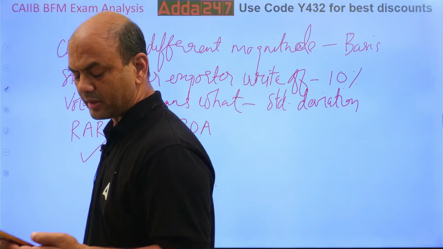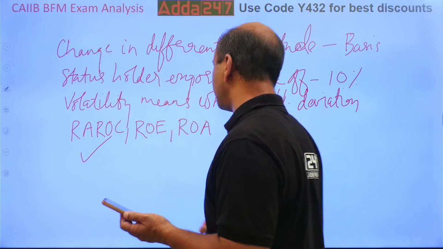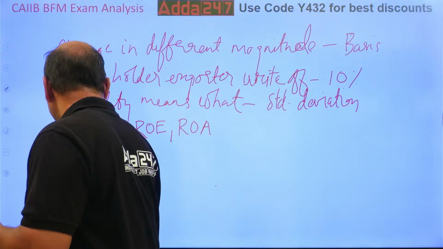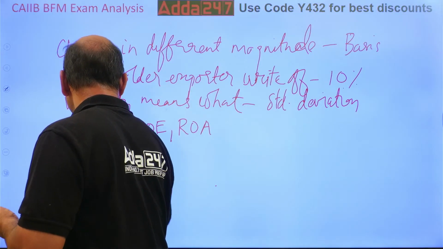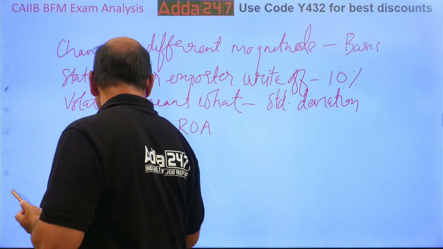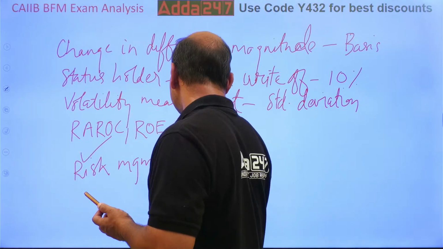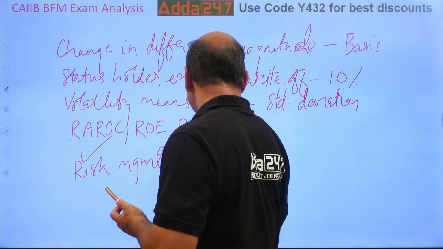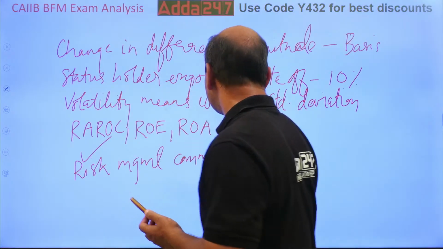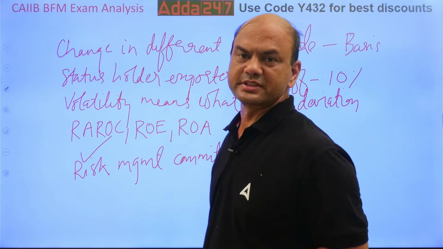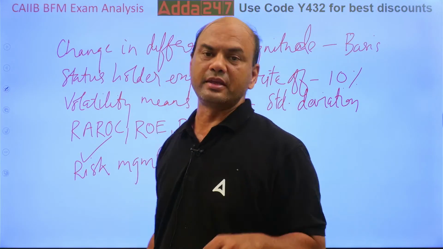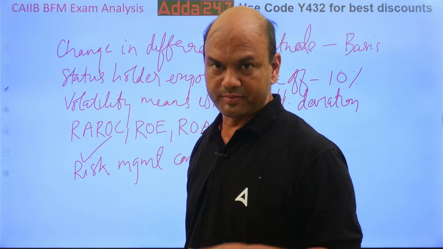Risk management committee was asked. I had taken this in the classes also. Remember, the top level is the board of directors. Below them is RMCB, Risk Management Committee of the Board.